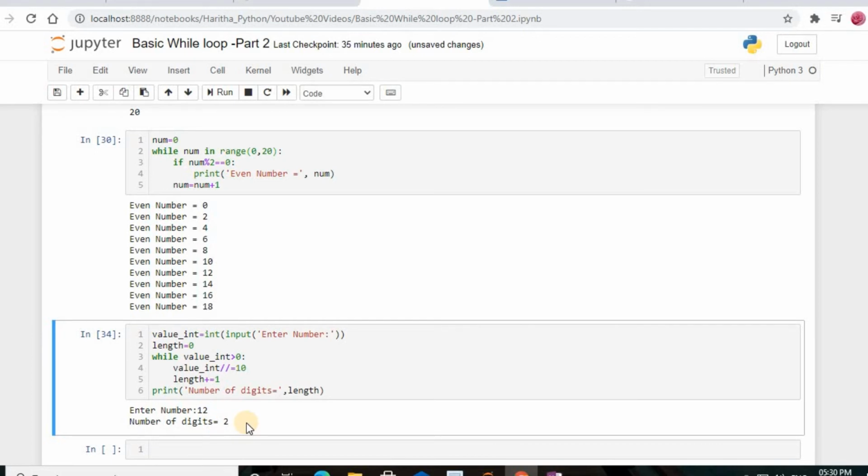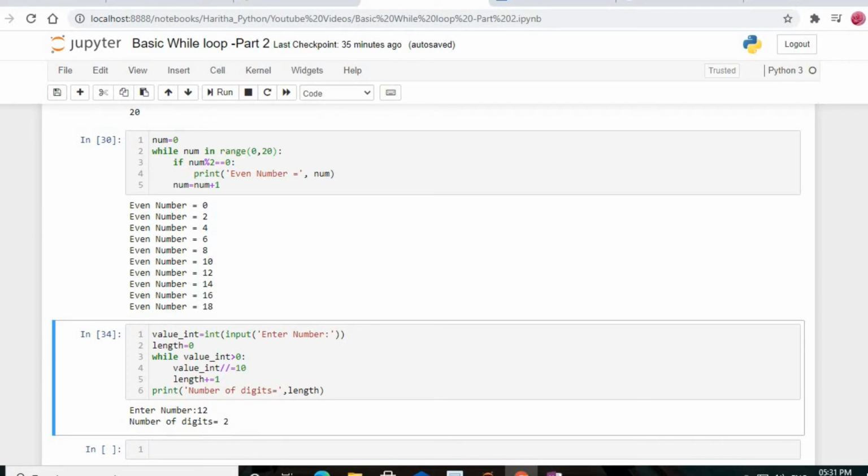In this while loop, in order to count the number of digits in an integer, we started by prompting the user with input, where the user will enter an integer value, and this is captured in the variable value_int. The total number of digits will be stored in the variable length, which we initialize to 0. Then the idea is to count all the digits starting from the last one in value_int until we run out of digits. The logic here, which we implement in our while loop to perform this count, is to successively divide the value of value_int by 10 until the quotient of the division becomes 0.